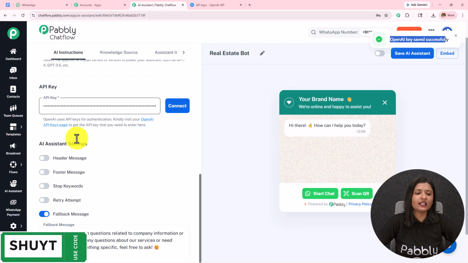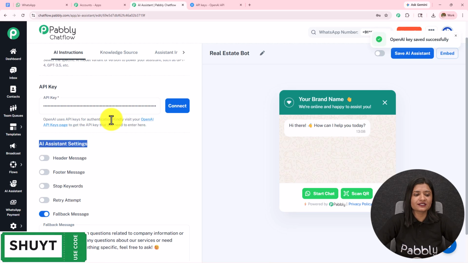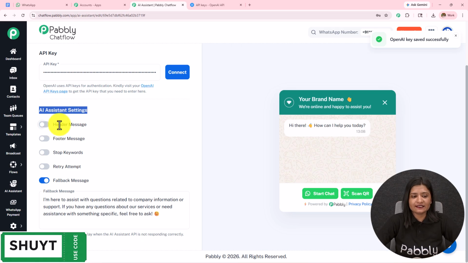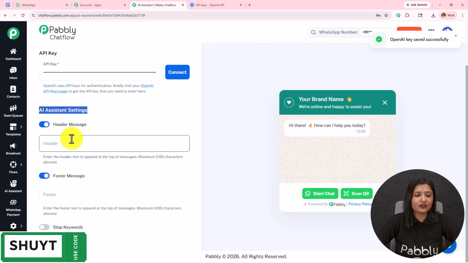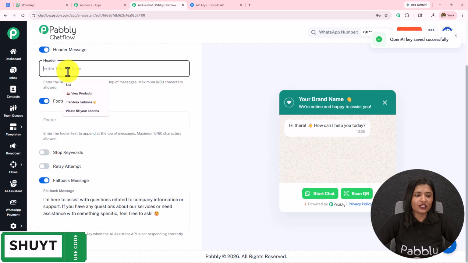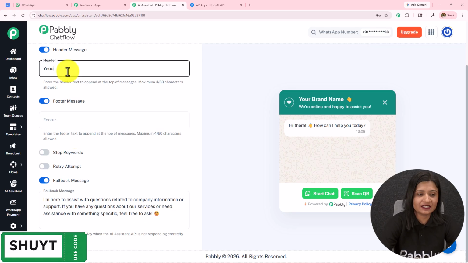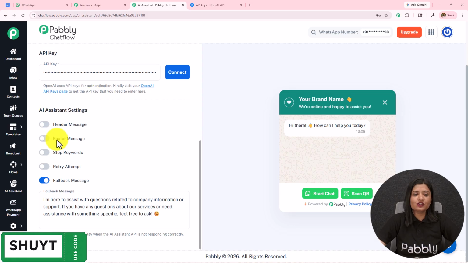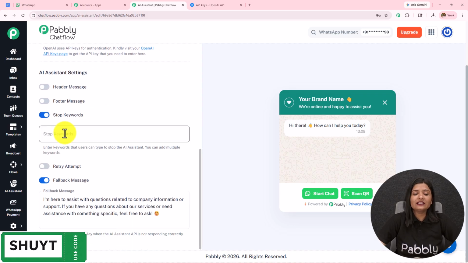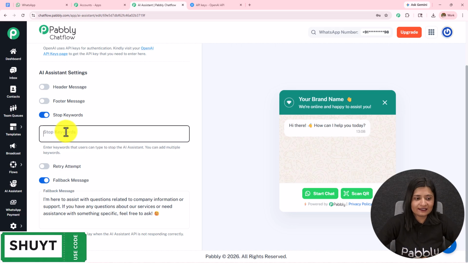Now if I scroll down, I have these options: AI assistant settings, header message, footer message, stop keyword, retry attempt. So over here, if I toggle on these header message and footer message and enter the message, it will start displaying. So you have to toggle on these buttons to provide the header message and the footer message. Same goes for this stop keyword. So when the user does not want to get replies from the AI agent and wants the matter to be escalated to human support, then they can send this particular keyword.